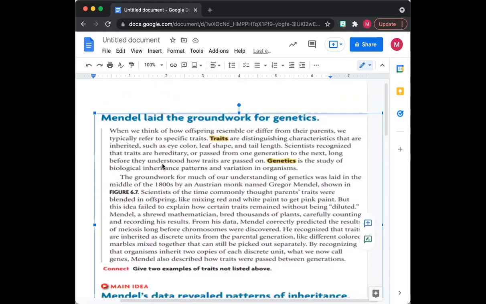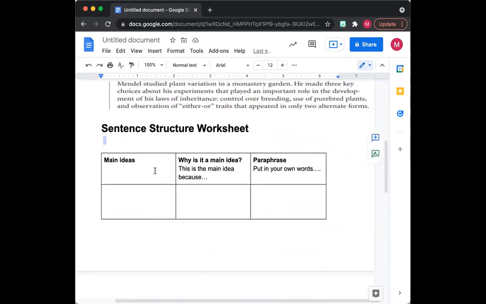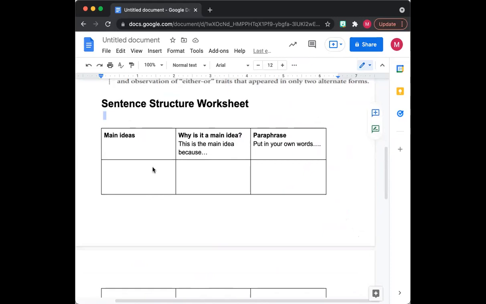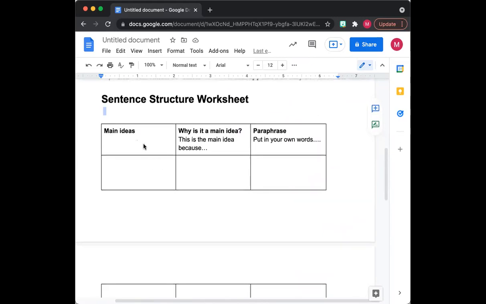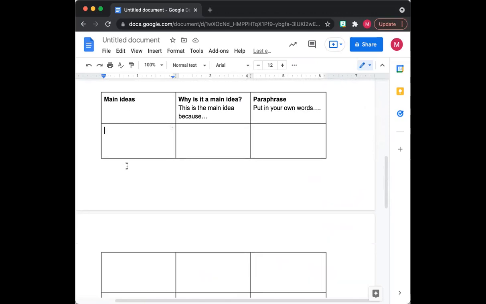To help you with this strategy, I have sent a sentence structure worksheet to your Chromebooks, so you should be able to see it now. Your sentence structure worksheet has 3 boxes. The first box here is where you will write what you think are the main ideas of the text. The second box, you're going to ask yourself, why do you think this is a main idea? Why is it important? Does it have a meaning? Does it relate to the text? And then the last part is the paraphrasing.